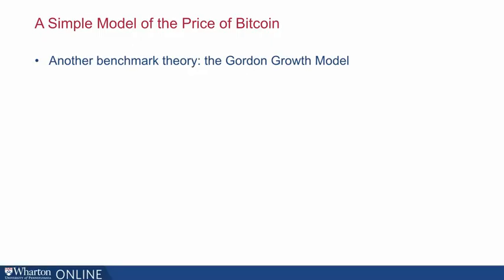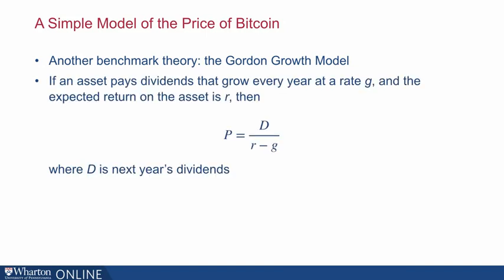Well, if we want to really get to what's driving beta, we have to think about what's driving the price of cryptocurrency. So let's for a moment go with a simpler and more basic benchmark theory called the Gordon growth model. What the Gordon growth model says is that if an asset pays dividends that grow every year at a rate G, and the expected return on the asset is R, then the price of the asset, if we take next year's dividend D, is very simple.